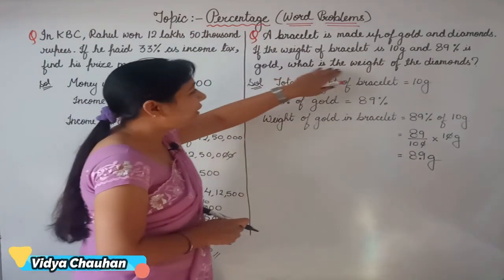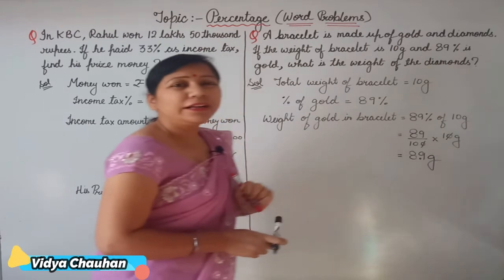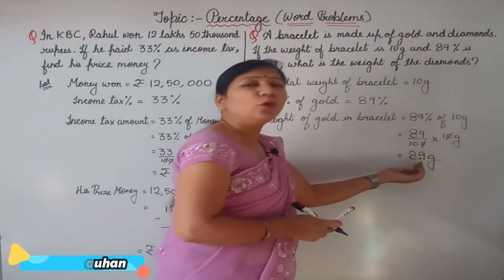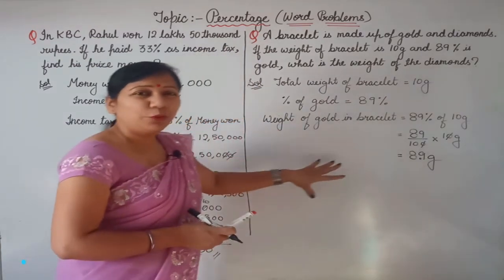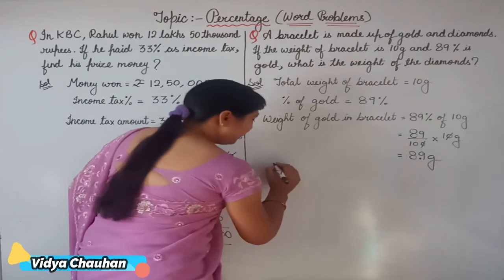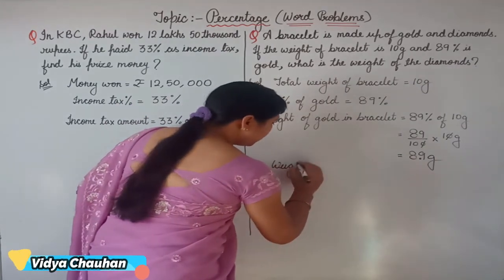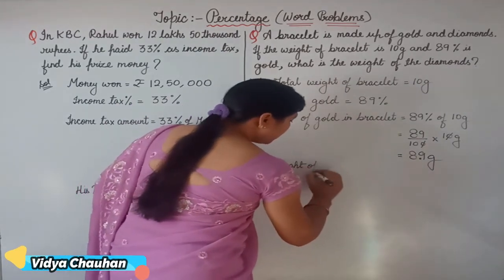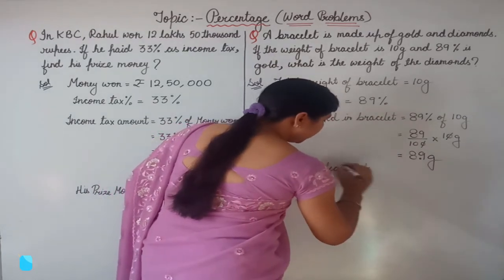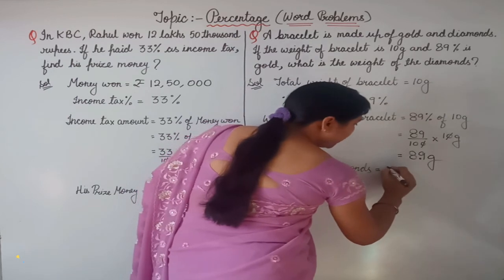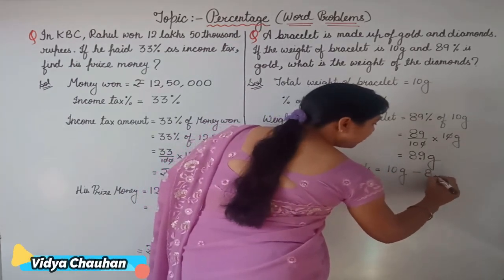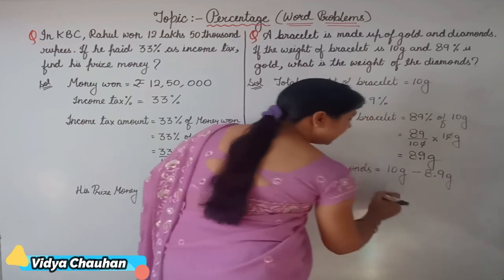What do you have to find? You have to find the weight of the diamond. So if the bracelet is 10 gram and the weight of the gold in that bracelet is 8.9 gram, what will be the weight of diamonds? Weight of diamonds is equal to total weight, which is 10 gram, minus the weight of gold, which is 8.9 gram.